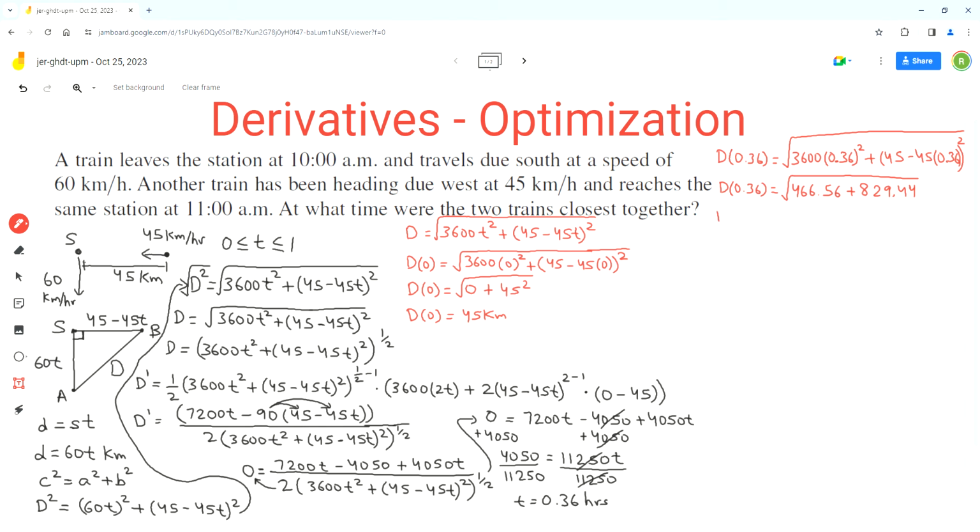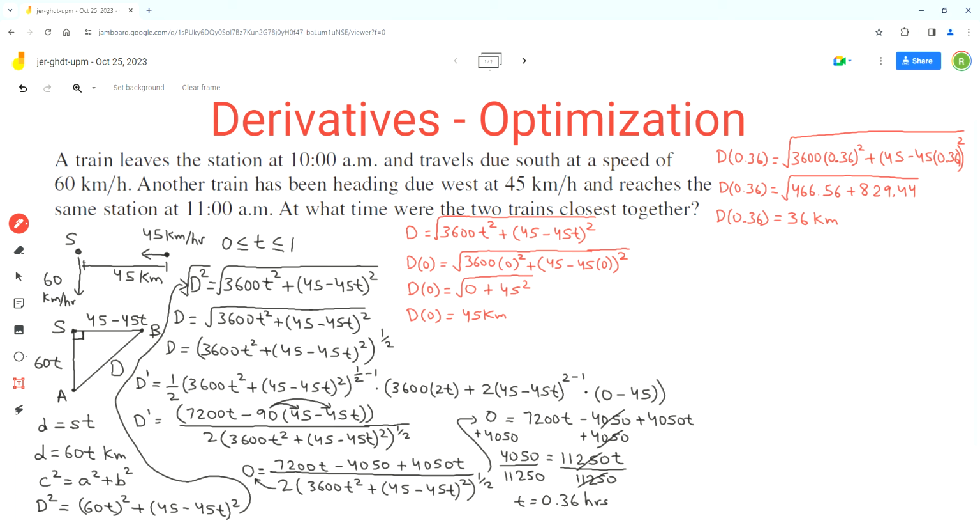And now we can add these numbers and apply the square root. So 466.56 plus 829.44 is equal to 1296, and the square root of 1296 is 36, and the unit is kilometers.